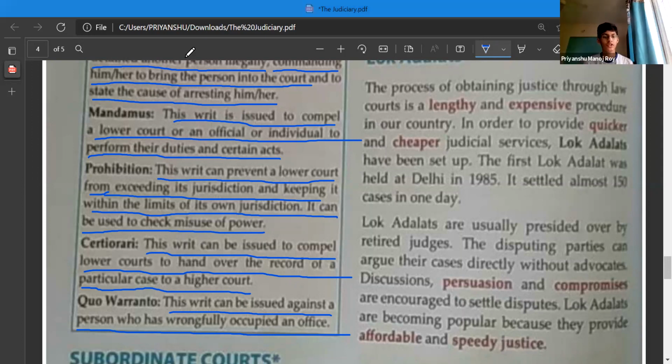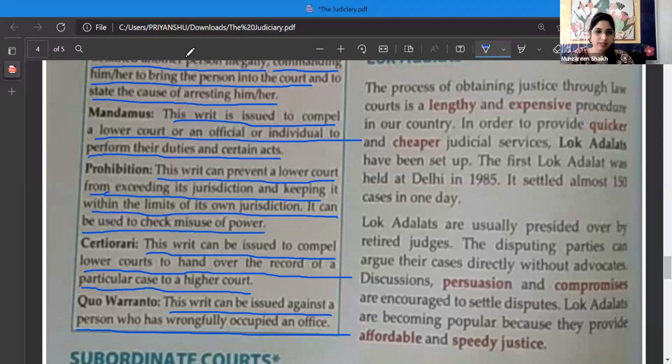The next writ is certiorari, which is issued to compel the lower court so that they can hand over the record of a case to a higher court. It is issued to the lower court so that they can hand over any particular case to the higher court. All right. Very good.